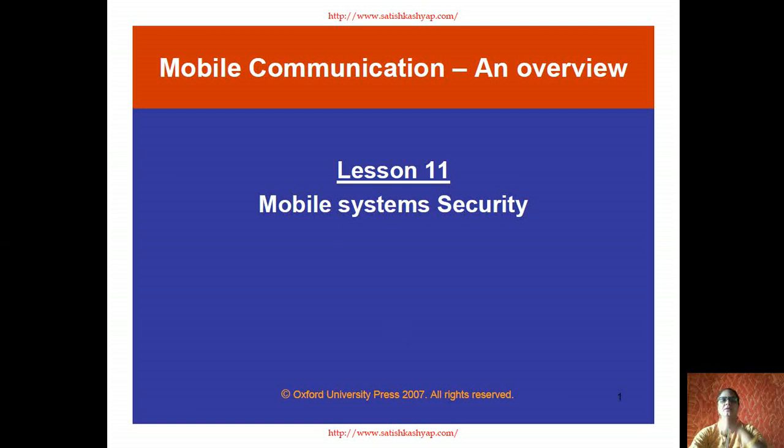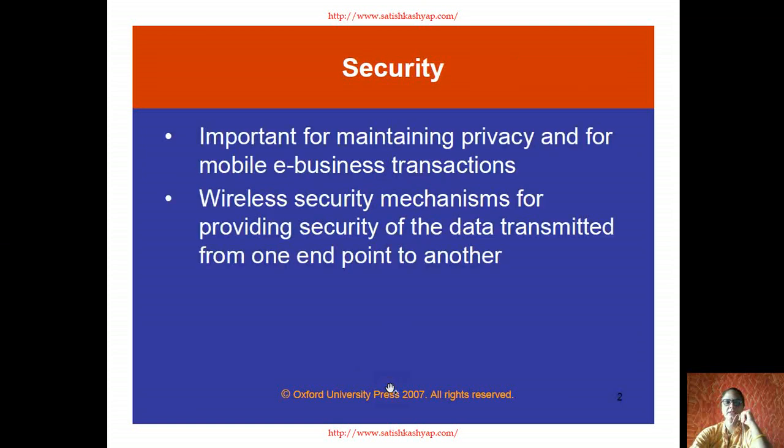Mobile communication and overview, lesson number 11: mobile system security. Now we'll see the security available in mobile computing. What are the important things we have to remember while we talk about security? It's important for maintaining privacy and for mobile e-business transactions.